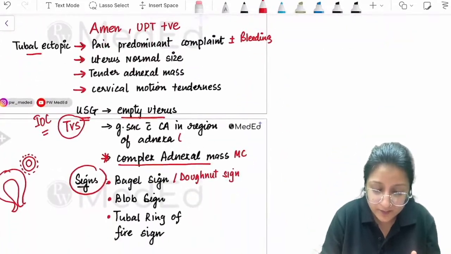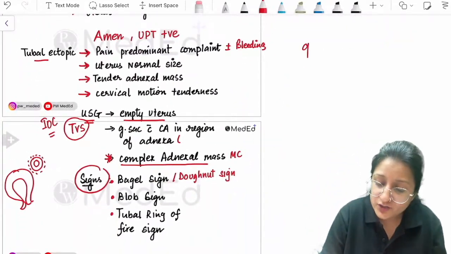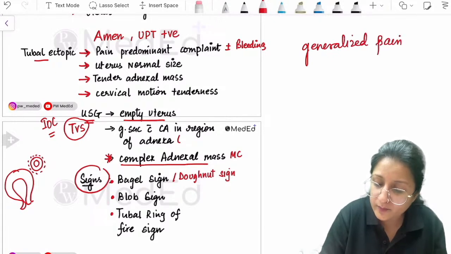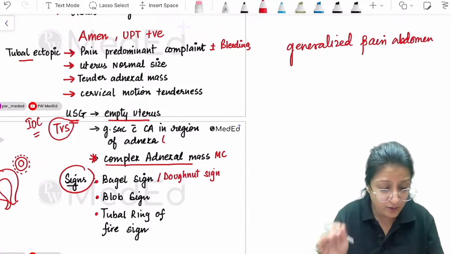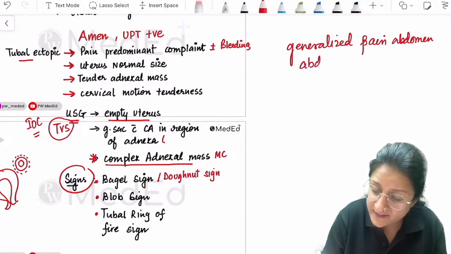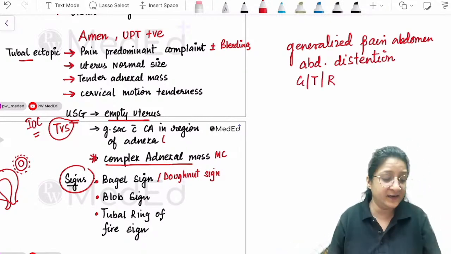Your findings will be that of generalized pain abdomen. Your findings will be that of abdominal distension. Guarding, tenderness, rigidity.